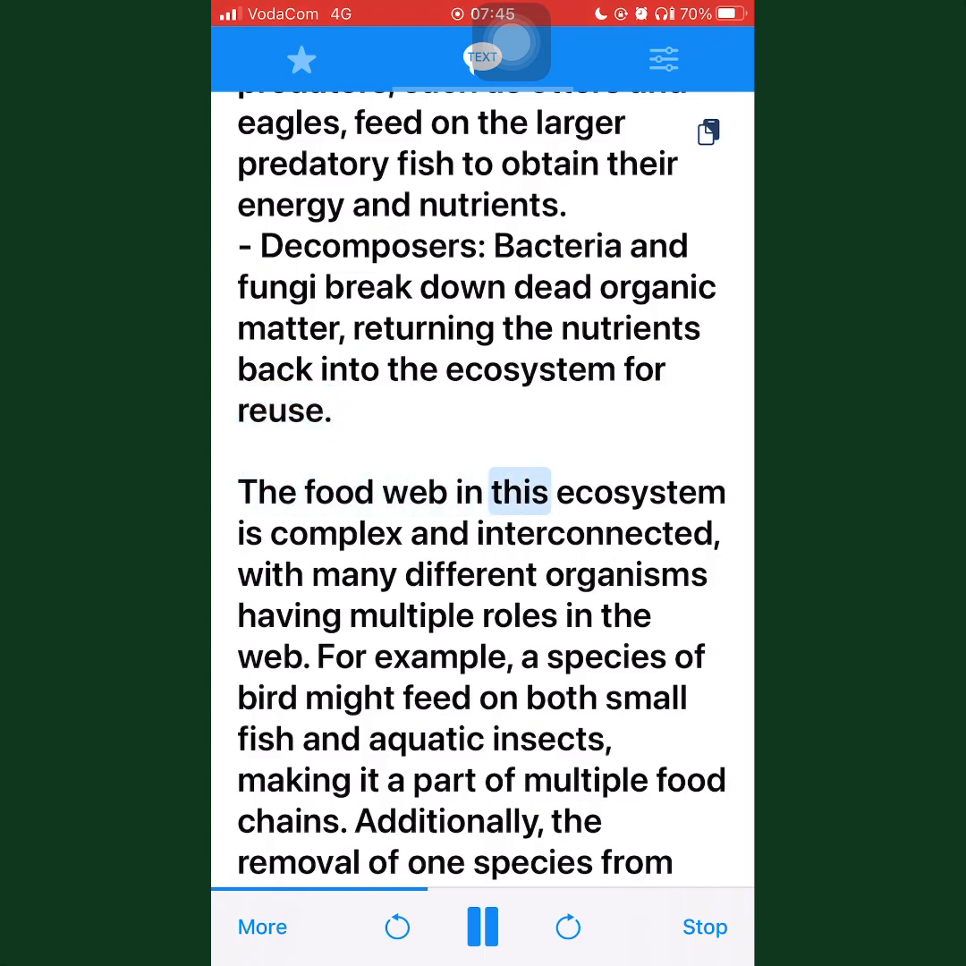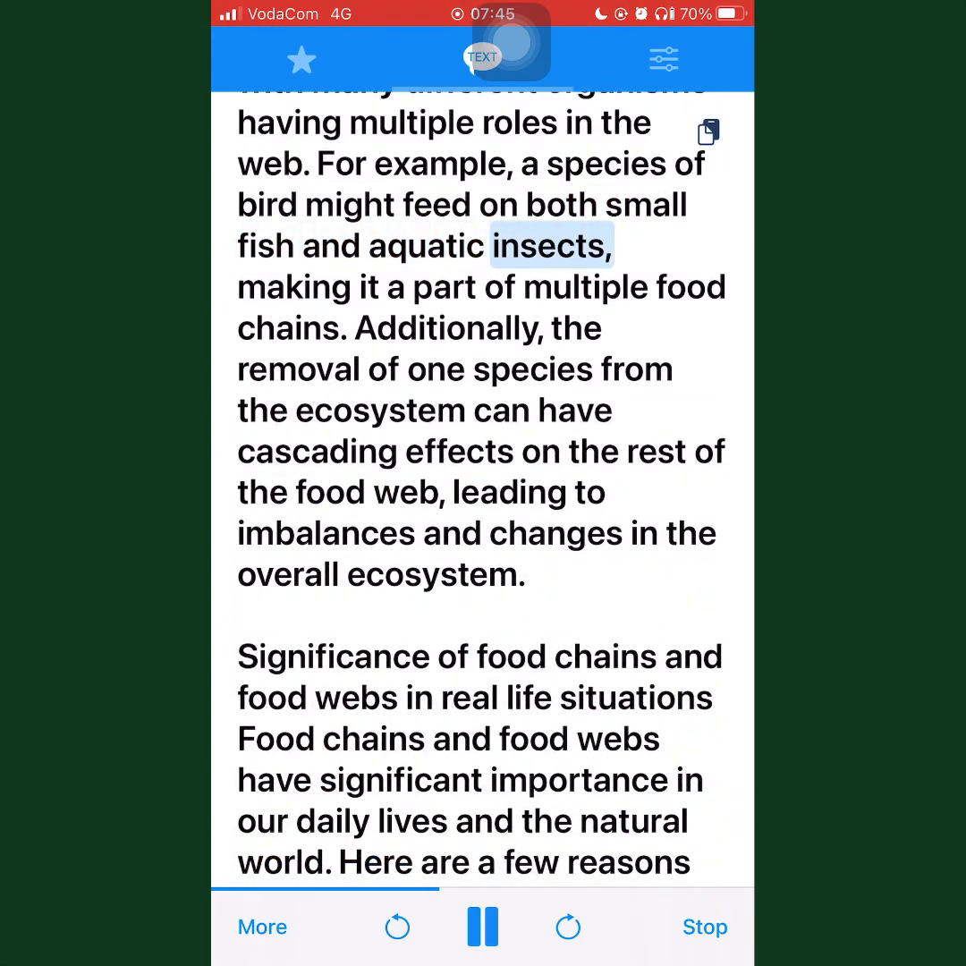The food web in this ecosystem is complex and interconnected, with many different organisms having multiple roles in the web. For example, a species of bird might feed on both small fish and aquatic insects, making it a part of multiple food chains. Additionally, the removal of one species from the ecosystem can have cascading effects on the rest of the food web, leading to imbalances and changes in the overall ecosystem.